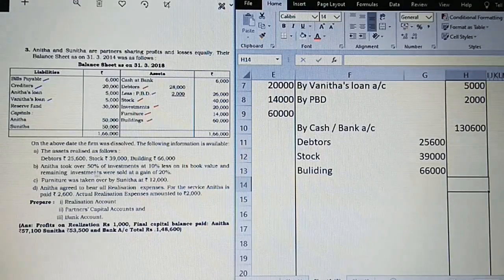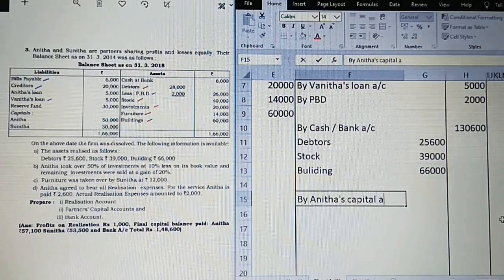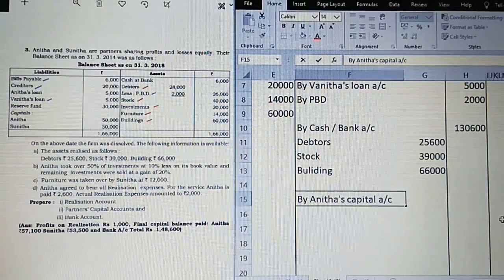Anita took over 50% of investment at 10% less on its book value, and the remaining investment was sold at a gain of 20%. Who is taking this 50% of investment? Anita. So I'm going to transfer to Anita's capital account. Any asset that a concerned partner is taking, you have to transfer to their capital account.